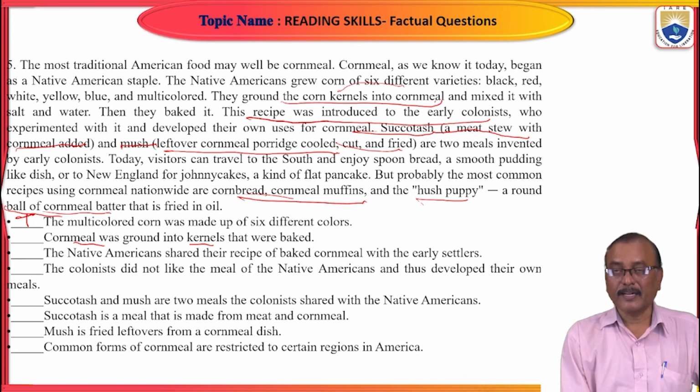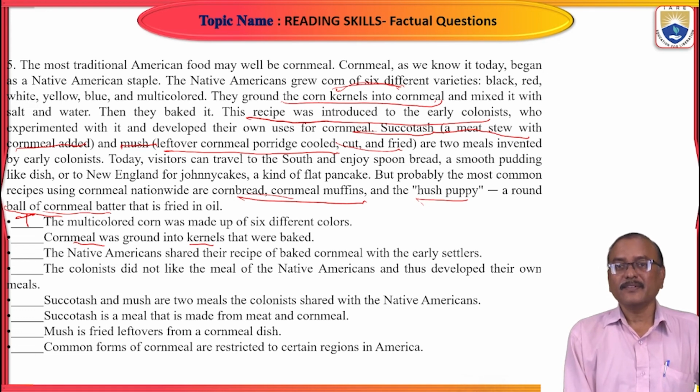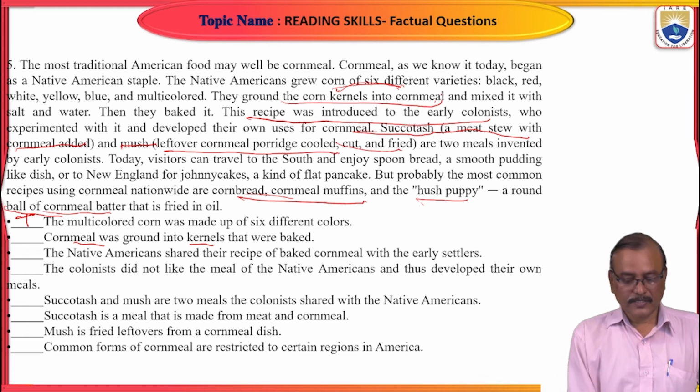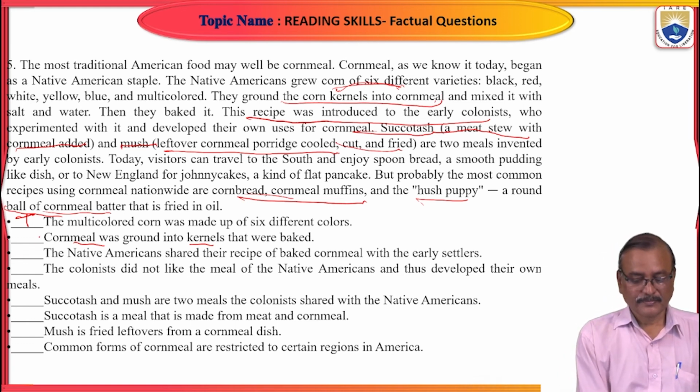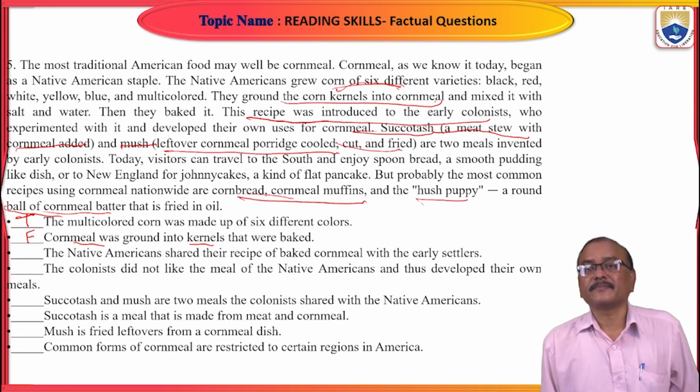Here it says cornmeal ground into kernels, but actually kernels are ground into cornmeal. So this statement is false. See how they play here, right?